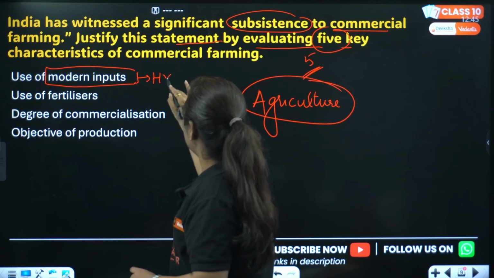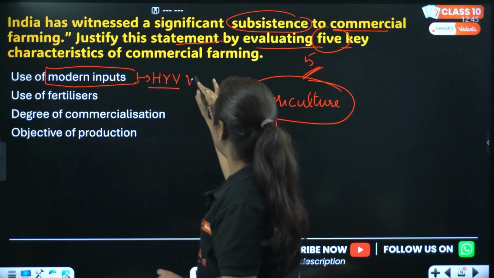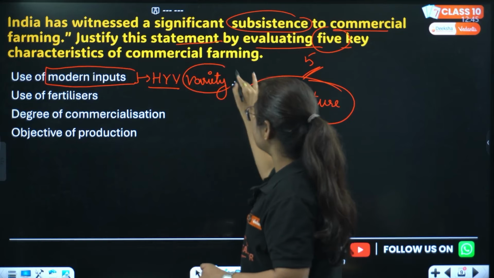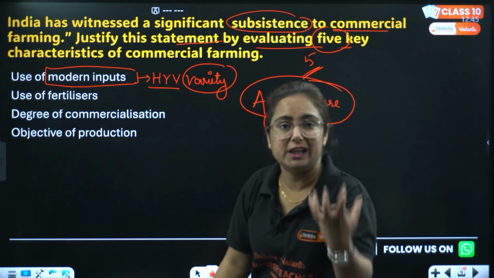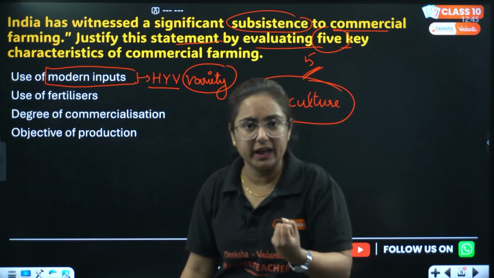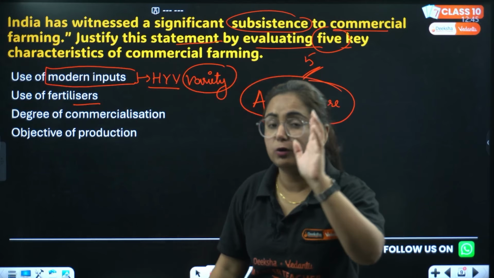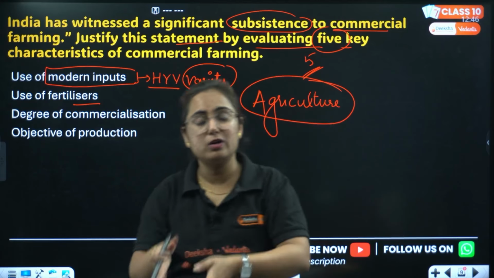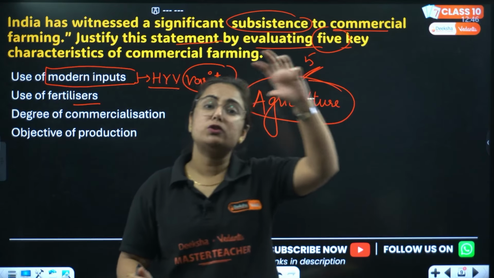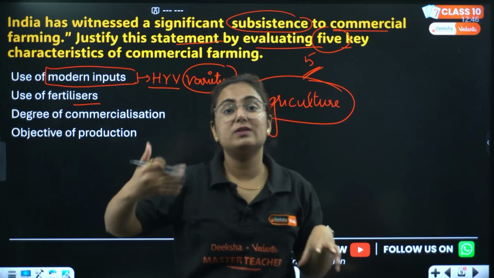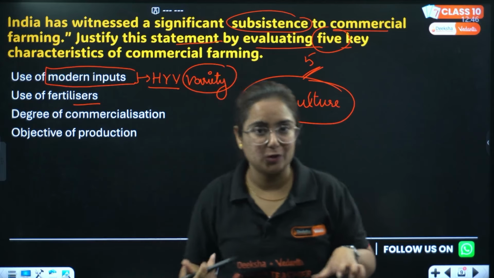In commercial farming we can see that they are using modern inputs, that means largely HYV, high yielding variety of seeds, to increase the production as per the increasing population in the nation. They are also using fertilizers now. They are not dependent upon biochemical inputs which used to be in intensive subsistence. We are using fertilizers to increase the production.